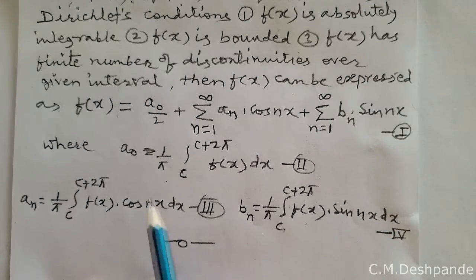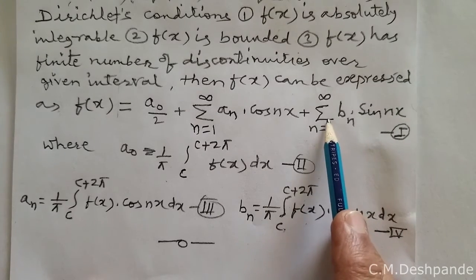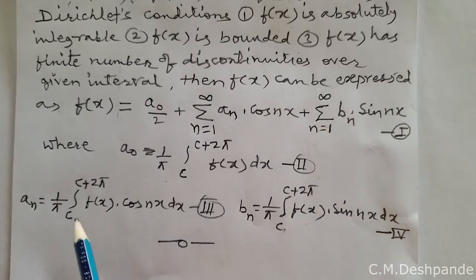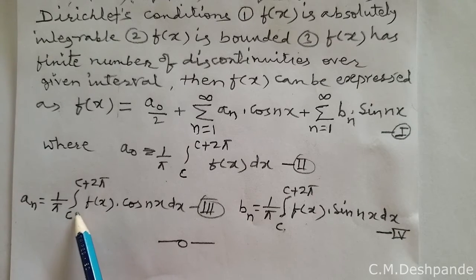Now after finding the values of a0, an and bn, replace these values in equation number 1. Then equation number 1 is called the Fourier series of the given function f of x in the interval c to c plus 2 pi. And this interval is one cycle of the given periodic function.